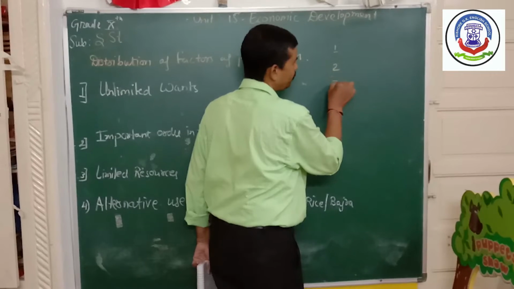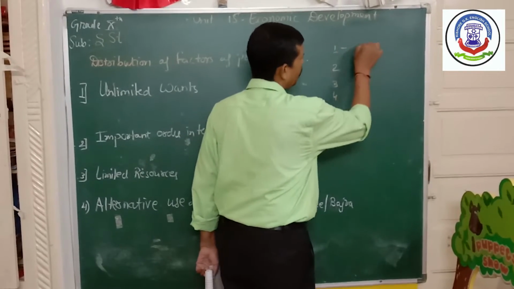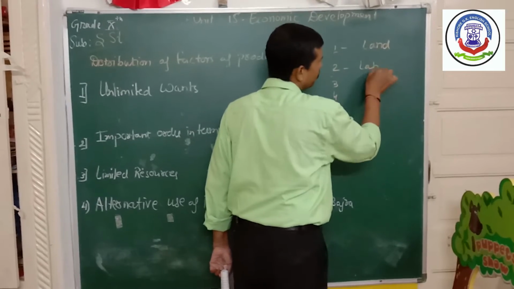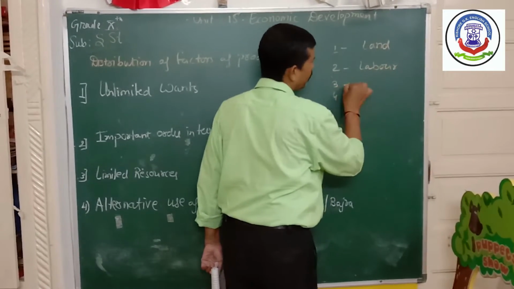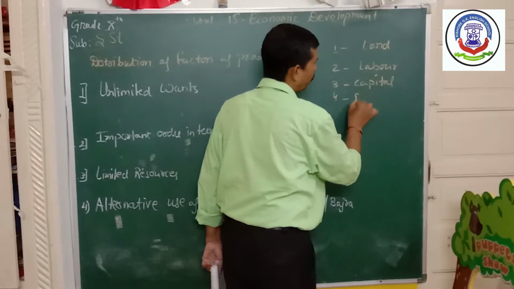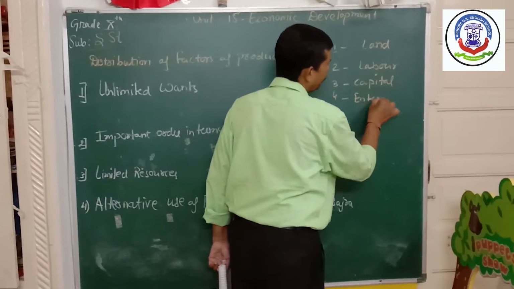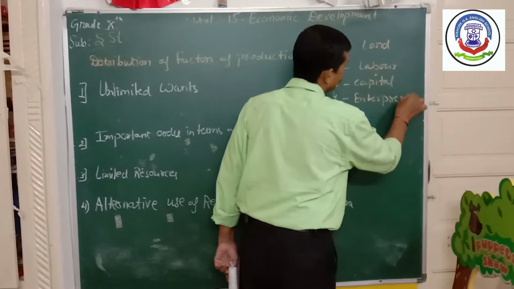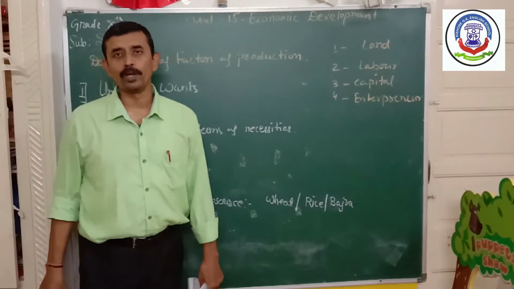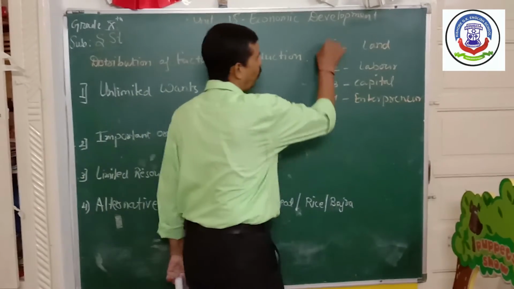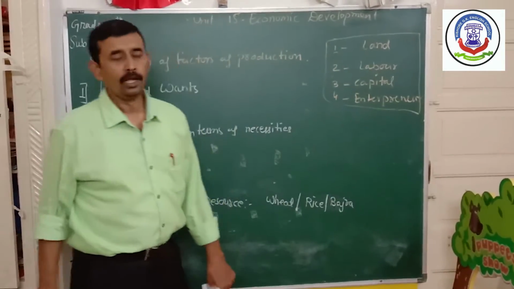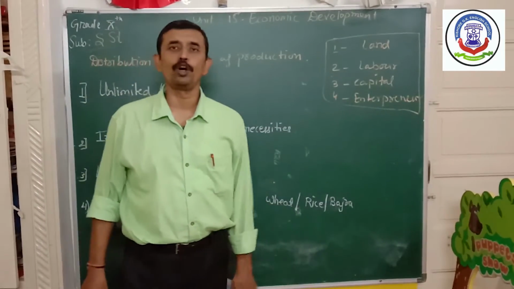If you remember, first is land, second labor, third capital, and fourth entrepreneur. These are 4 factors of production, and these are very important ones because the economy of any country depends on these factors of production only.